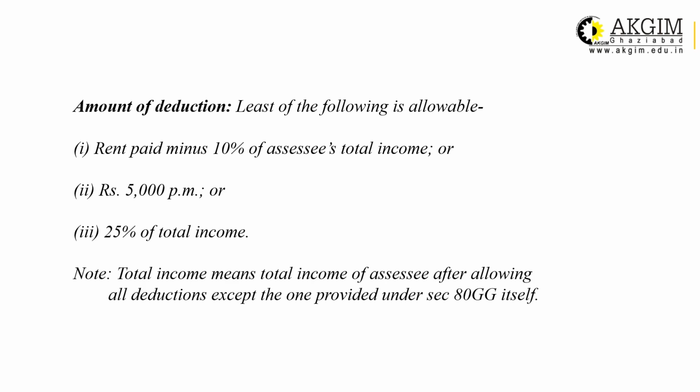This is the amount of deduction which is allowable under Section 80GG. Least of the following is allowable: number 1, rent paid minus 10% of the assessee's total income, or 5,000 per month, or 25% of total income. The least of these three will be allowed as deduction. And this total income means the total income of the assessee after allowing all the deductions except the one provided under Section 80GG itself. And this is an annual deduction, claimed from the gross total income annually.